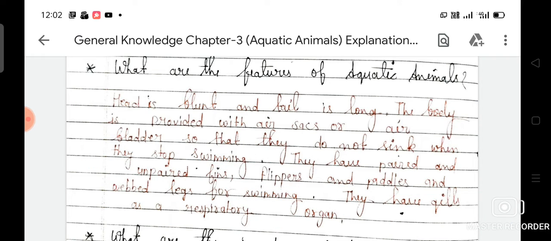As you know very well, head is blunt and tail is long. The body is provided with air sacs or air bladder so that they do not sink when they stop swimming. They have paired and unpaired fins, flippers and paddles and ovate legs for swimming. They have gills as a respiratory organ.